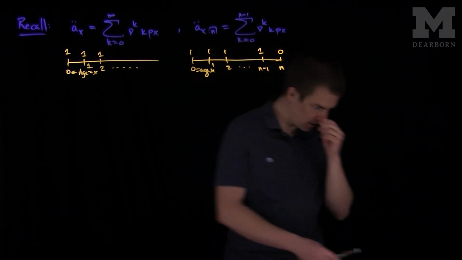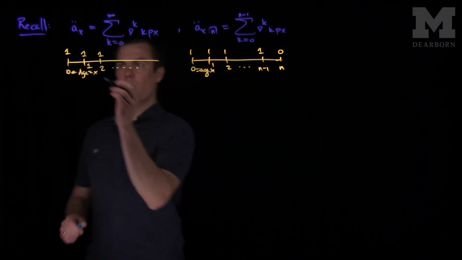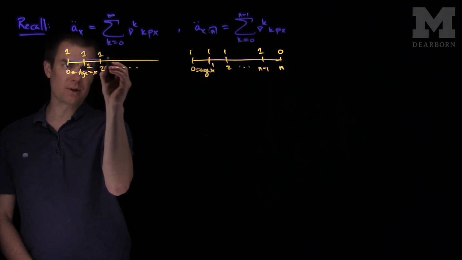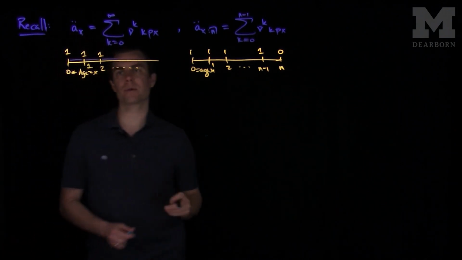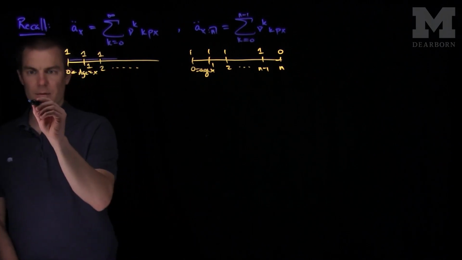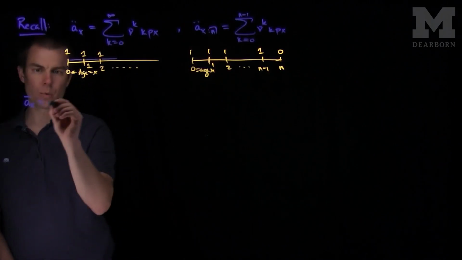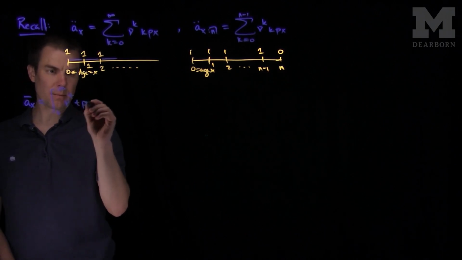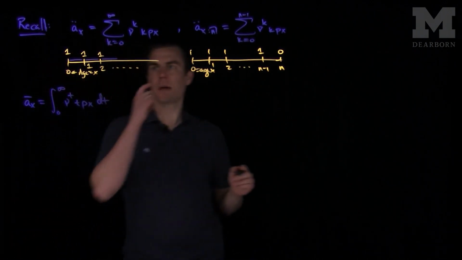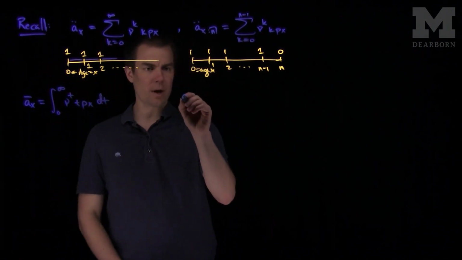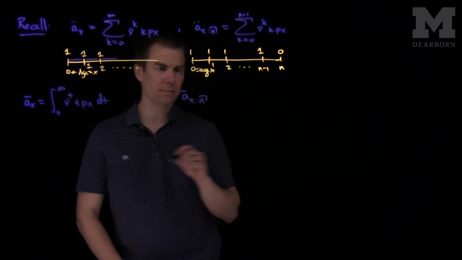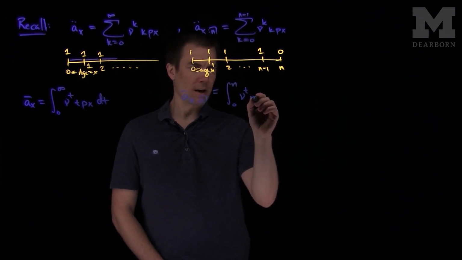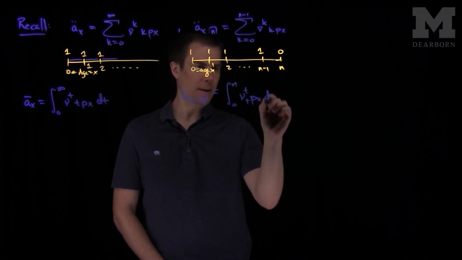Now we can consider the expected present value if this is a continuous stream, so if $1 is not paid at the beginning of the year, but paid uniformly throughout. If I have continuous annuities, where the annuity of 1 is paid uniformly throughout, we have the following formulas. We have ā_x, which is the integral from 0 to infinity of ν^t tp_x dt. And for a temporary annuity, ā_{x:n} will be the integral from 0 to n of ν^t tp_x dt.